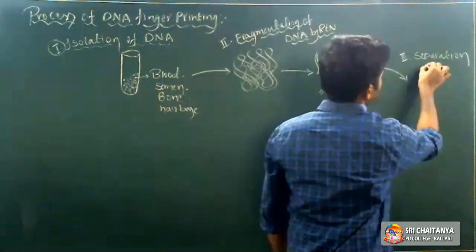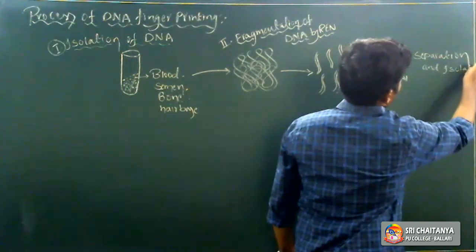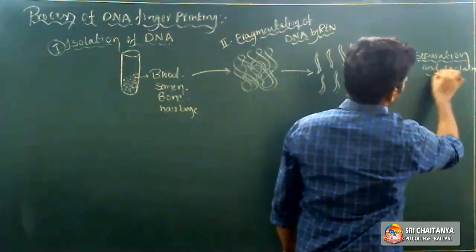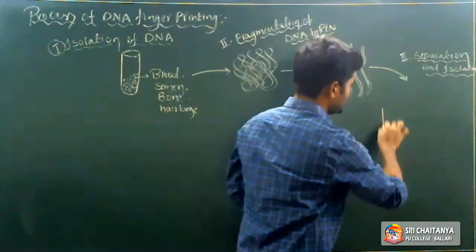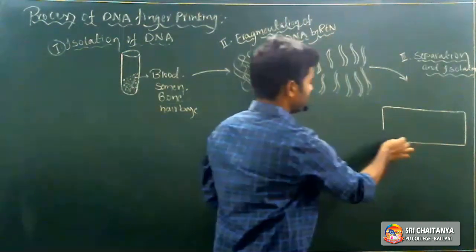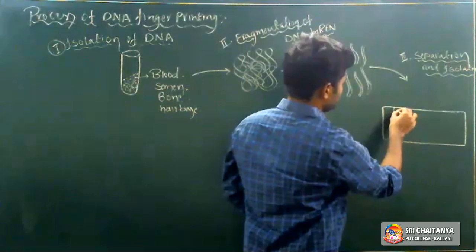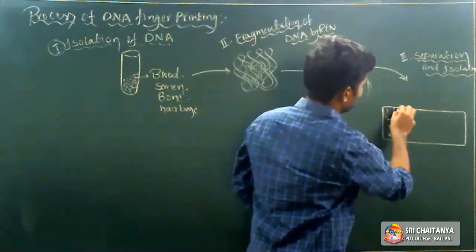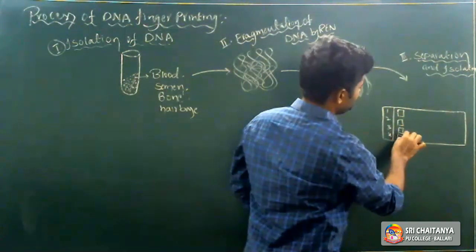Separation and isolation. Separation and isolation of DNA fragments by using agarose gel electrophoresis. Imagine it is an agarose gel electrophoresis plate. So first well, second, third, fourth well.